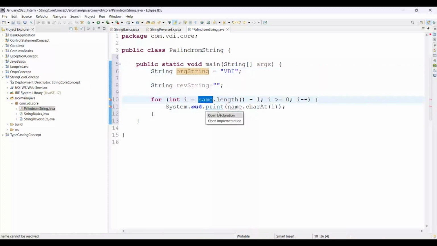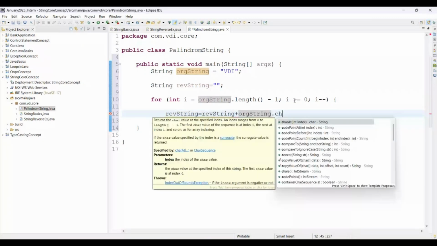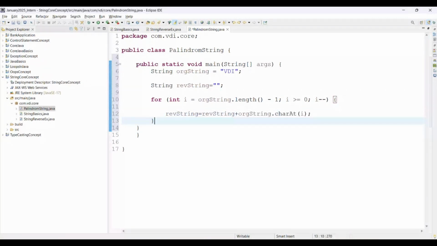Here we are not going to print anything. We are just going to handle the condition. For that, reverse string equals reverse string plus original string dot charAt of i. Then you can simply print reverse string. If it's giving the reverse string, then you can directly use the equals method.